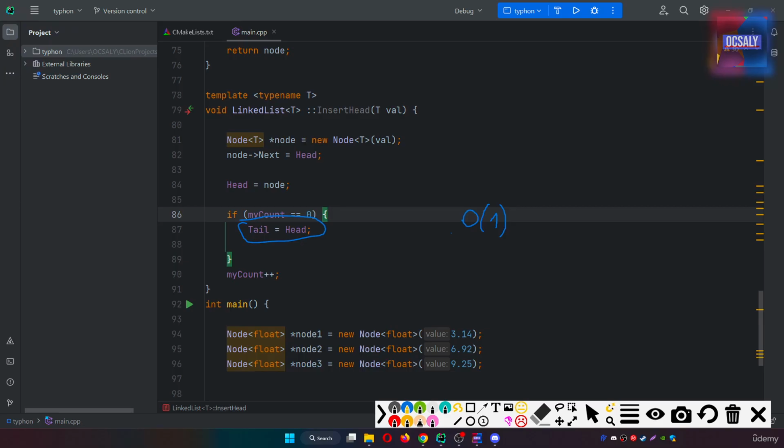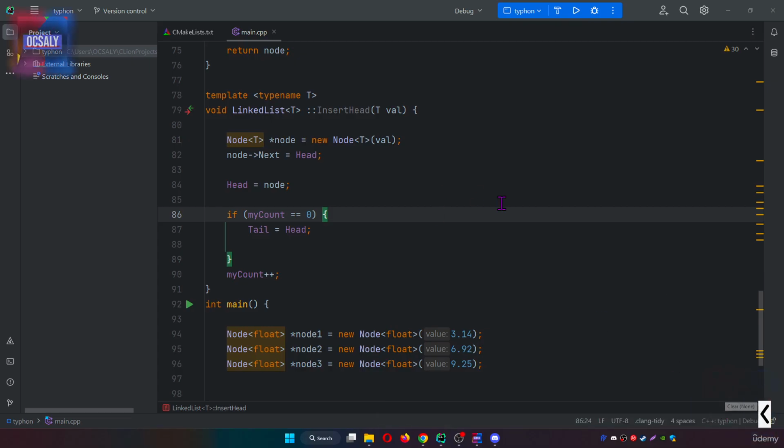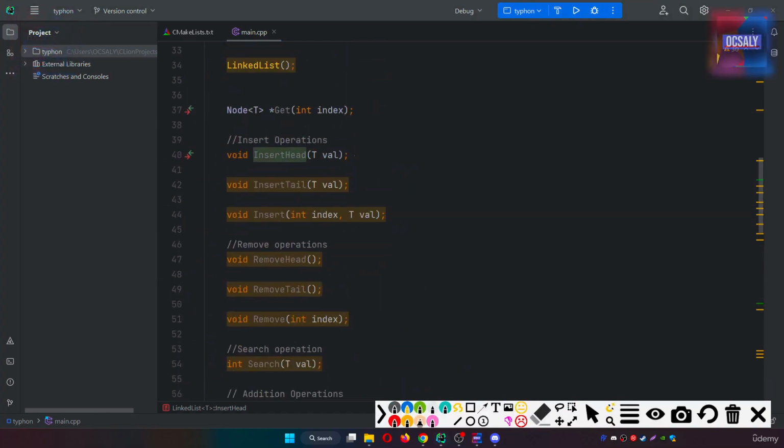For case 3, as we learned earlier in this lecture, in the inserting operation, we can implement the insert tail operation. The operation is simple and efficient: we just need to create a new node and then assign it as the new tail. So the next pointer of the previous tail will point to the new tail here. So let's actually do this. We created our insert head, and insert tail here we're gonna add now. Let's go to our coding process.